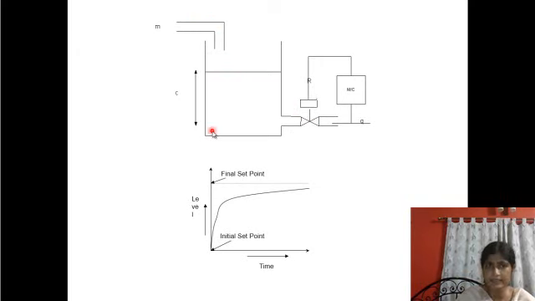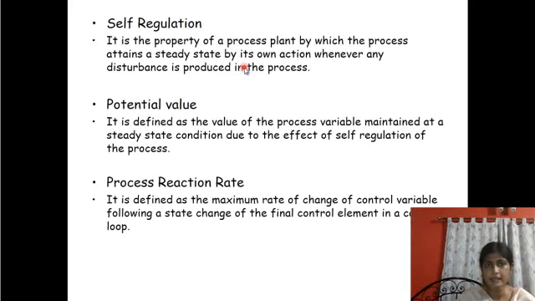Due to the rise in level, the outflow rate will also change. This is the inherent property of the process plant. This is called self-regulation.